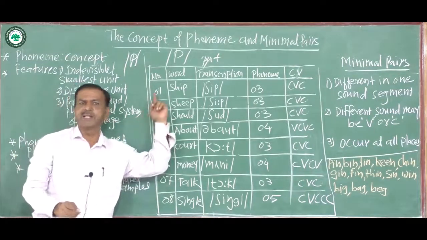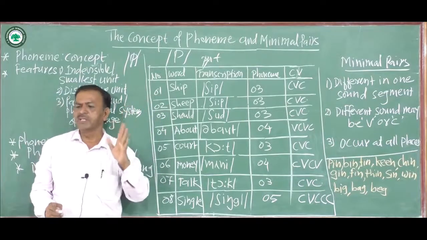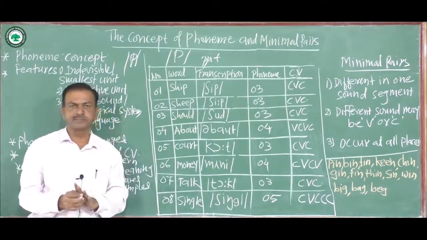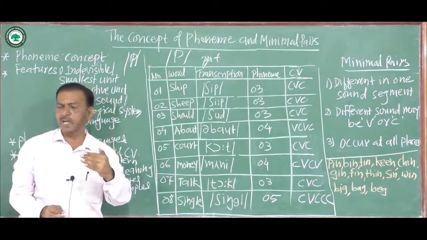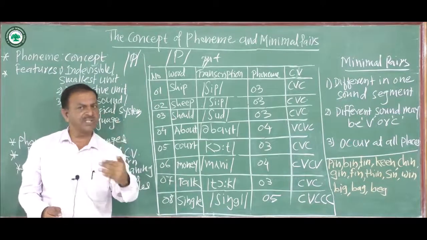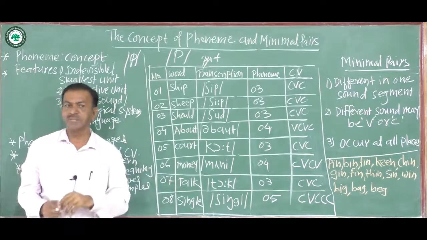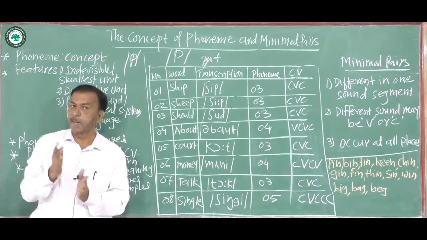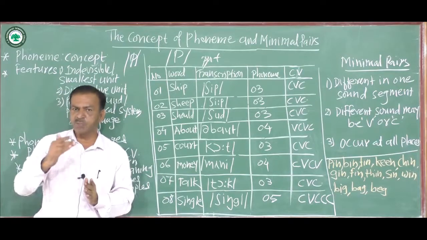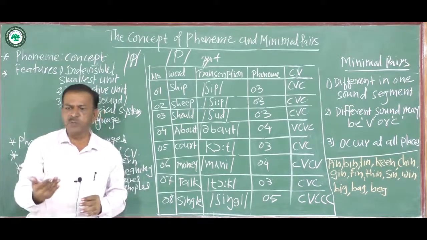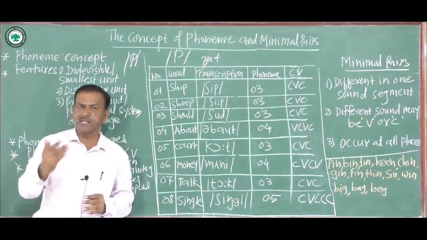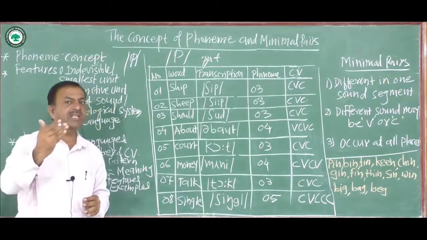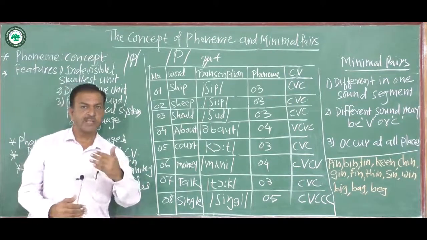But independently, p has no meaning, t has no meaning. So this is known as the distinctive feature of the phoneme: it has no meaning of its own, but the substitution of one phoneme for another brings a change in meaning.